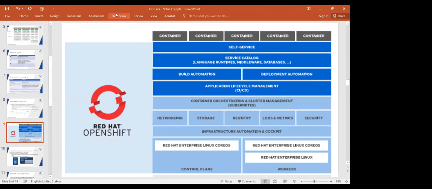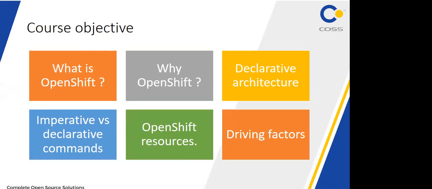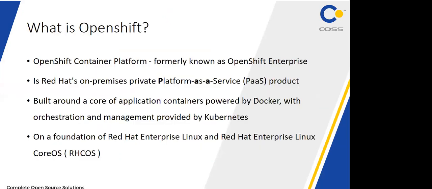Now I will share some quiz section as well. Let me check once. What is OpenShift? Why is OpenShift required? What is the declarative architecture? And what are the OpenShift resources and driving factors? So the next slide is what exactly OpenShift is. Now you can say OpenShift is nothing but what?